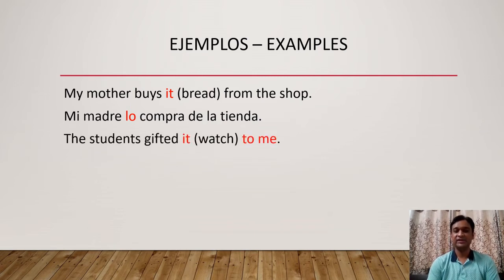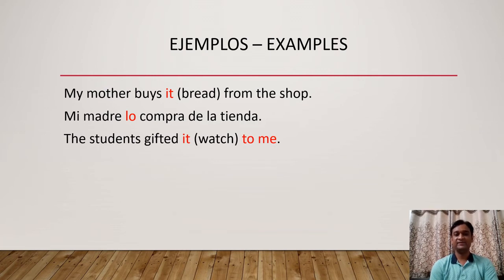Next example. The students gifted it to me. Friends, in the first sentence there was only one object pronoun, which was direct object pronoun. In the second sentence there are two object pronouns. So let's try to identify. The students gifted what to me? The answer is watch. So watch is the direct object and the replacement for the watch is it. So it is considered as the direct object pronoun. Second question. The students gifted a watch to whom? To me. So by asking the question to whom, we get the answer to me. So here to me is considered as the indirect object pronoun.